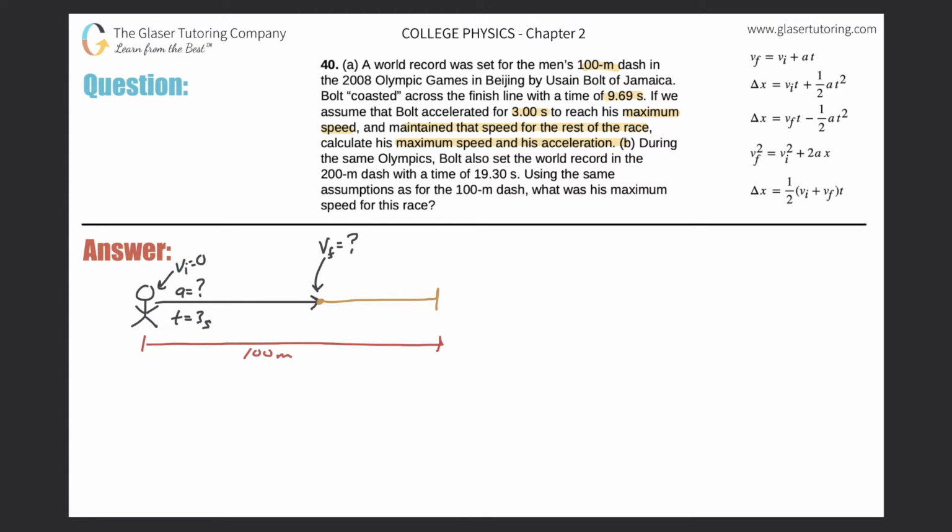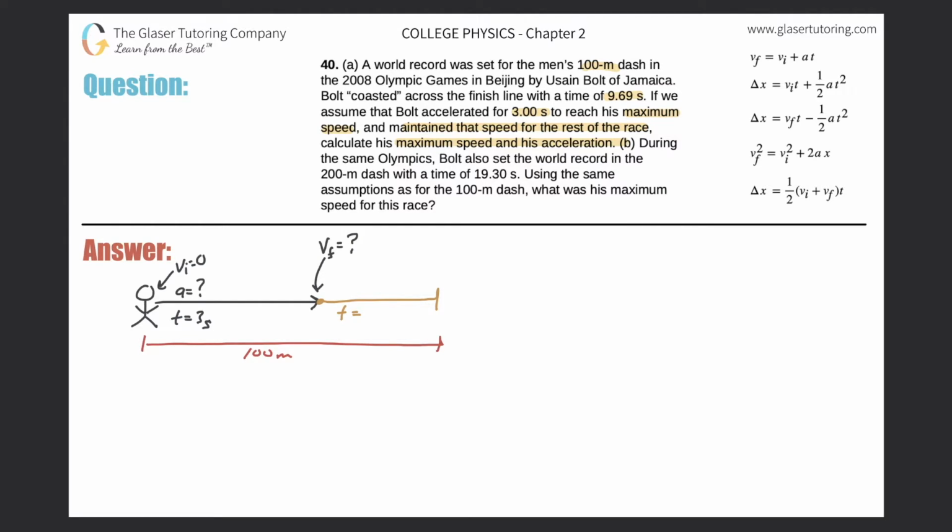So what does this frame of the problem look like? We already know the time. For this frame in gold, it would be the total time of 9.69 seconds minus the 3 from the first part. That should make sense.